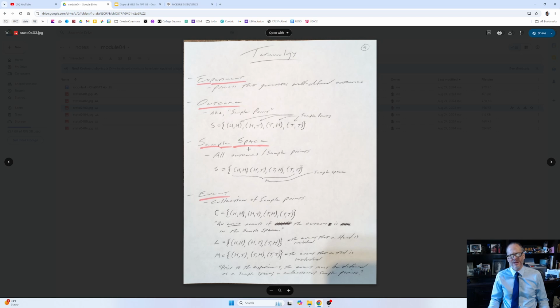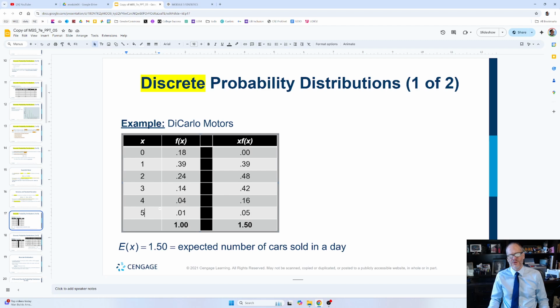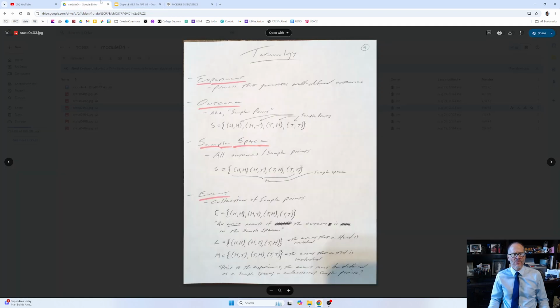And then an event is a subset of the sample space. And the event, we can measure the probability of the event, right? We can measure the probability of the event of getting all heads, or some combination, in two tosses. And so that's that terminology there. And so here we have the variable, and randomly it could be one of these values here. And we take that variable and put it into a function. That function or that formula, you could use those words interchangeably, is going to produce the probability of that. And now what word do I want to use here? That event, right? The event is going to be some sample point or collection of sample points, which is a subset of the sample space, right?